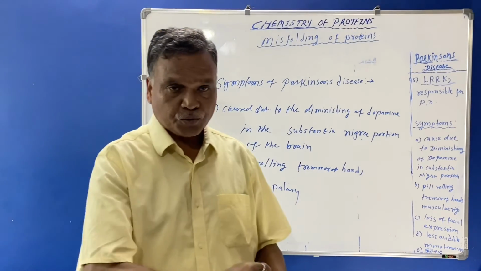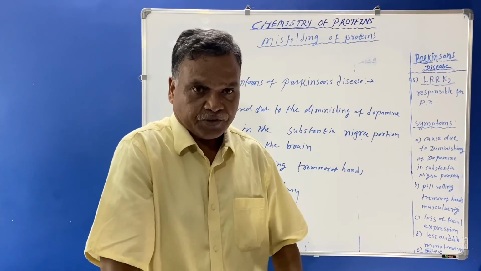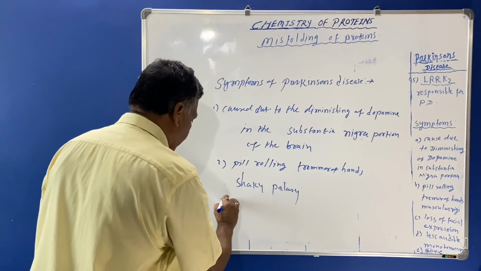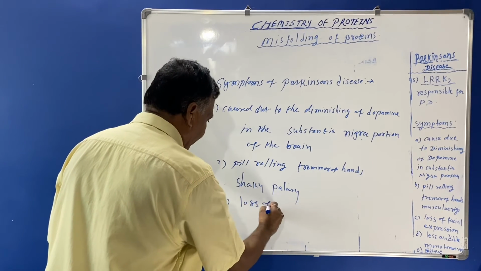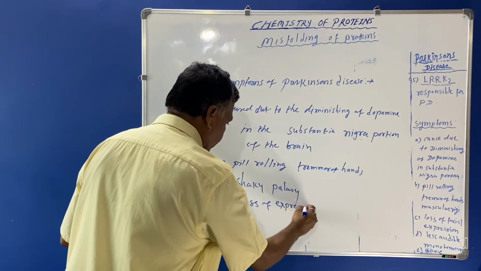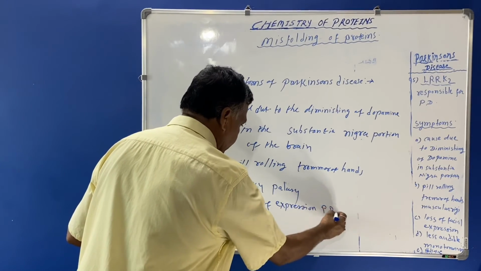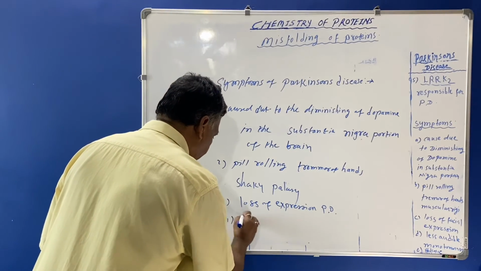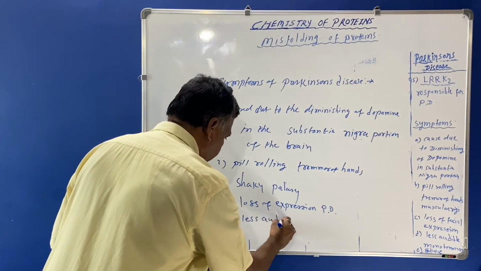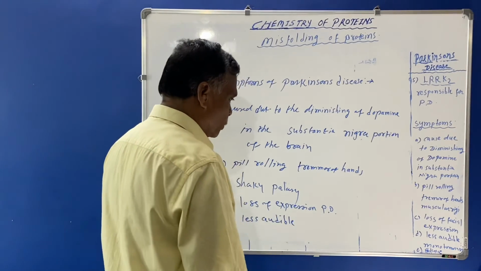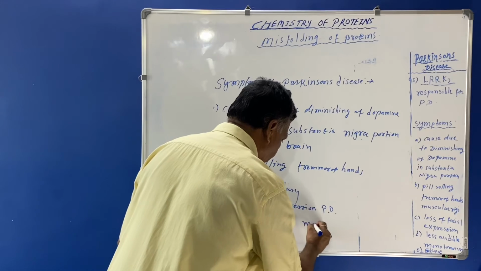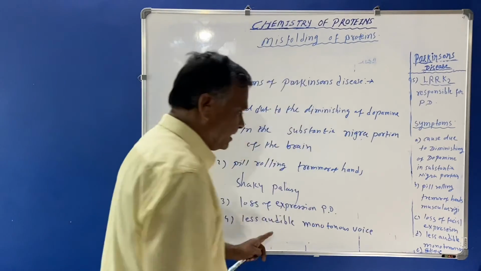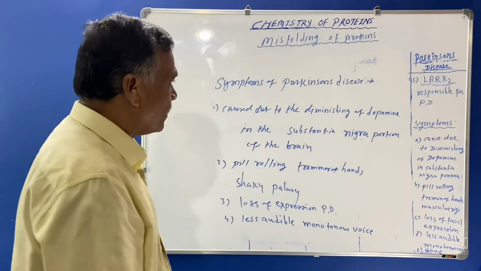The patient shakes the extremities, sometimes one or both. There is loss of expression, and a less audible, monotonous voice is seen in patients of Parkinson's disease.